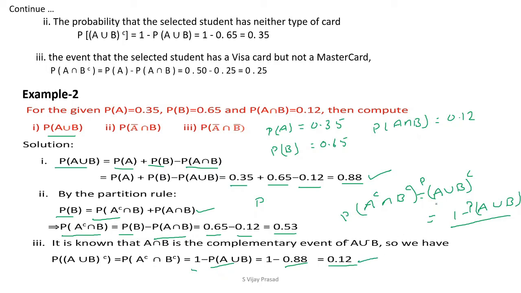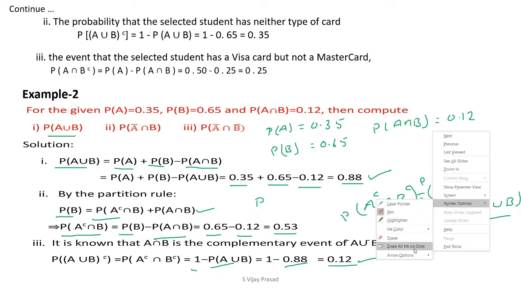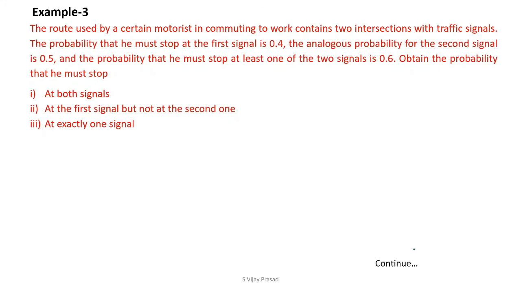In the next example, the route used by a certain motorist commuting to work contains two intersections with traffic signals. The probability that he must stop at the first signal is 0.4.